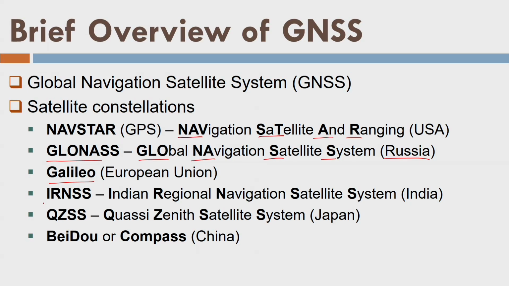Then we have for India the Indian Regional Navigation Satellite System, IRNSS. For Japan, they have the Quasi-Zenith Satellite System, and for China, we have BeiDou or COMPASS. Well, these countries have developed their own systems now. Earlier, we had only GPS developed by the USA.